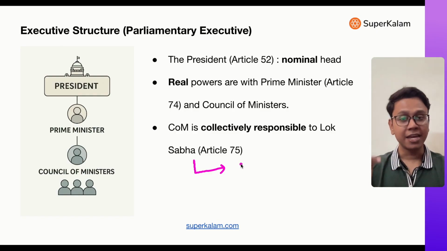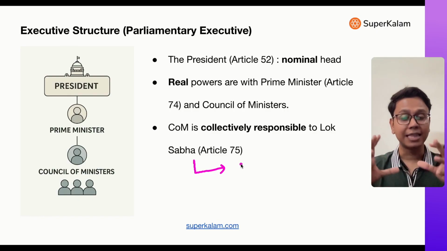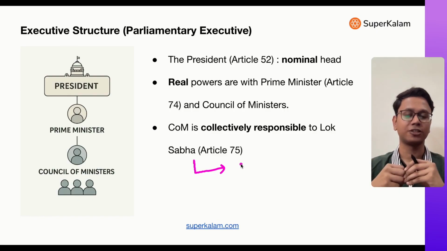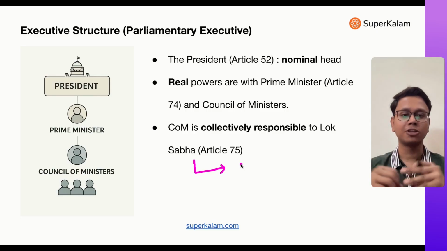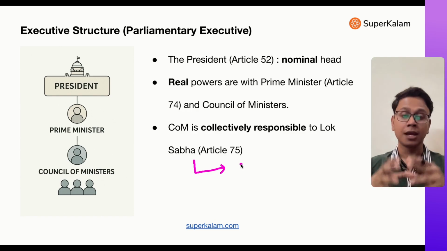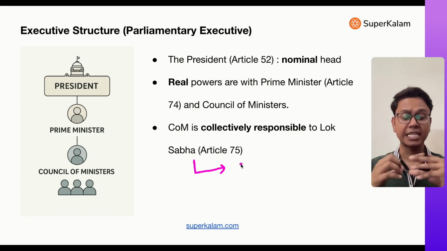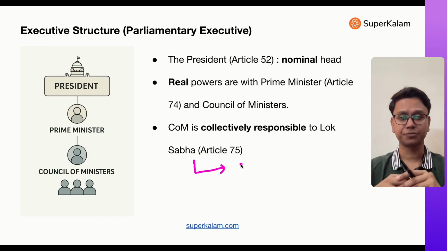That means if there is a no-confidence motion, a lack of trust, an issue with respect to a certain minister, then the whole Council of Ministers has to resign. Also, every minister has to defend the whole Council of Ministers. For example, one minister cannot say anything against the policy of government overall. Before that, he has to resign from that ministership. That's why they are collectively responsible.